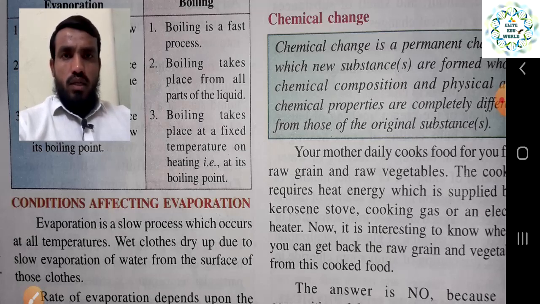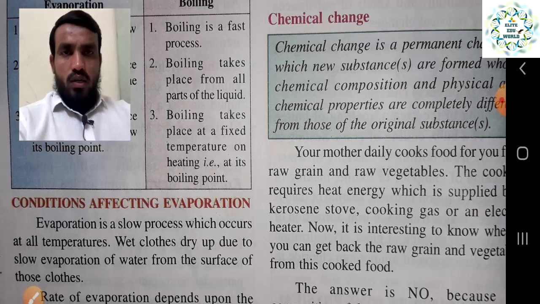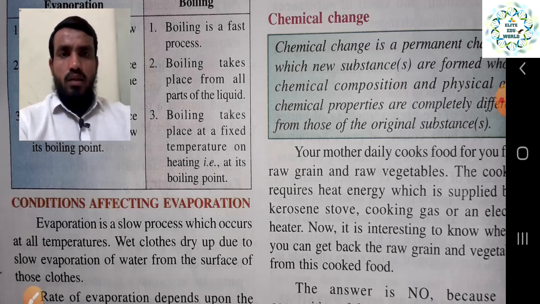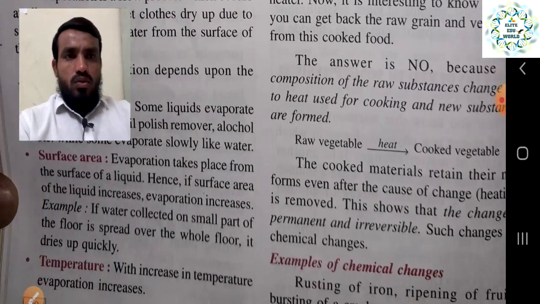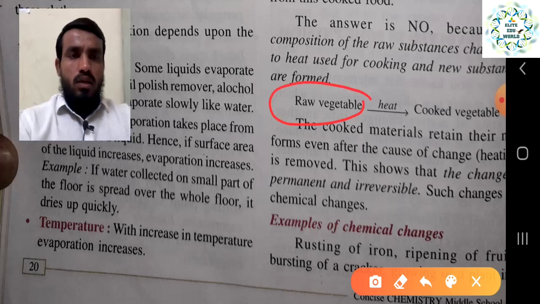And one more thing: if we remove the source of energy, it still cannot be reversed. In physical change, we have seen that when we remove the energy, it can come back to the normal stage. But in a chemical reaction it will not come back even when you remove the energy source. Here we took the example of raw vegetables. When you heat raw vegetables, in the presence of heat they convert into cooked vegetables. So it is a chemical change, right?